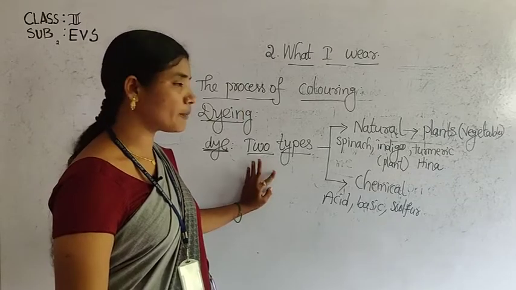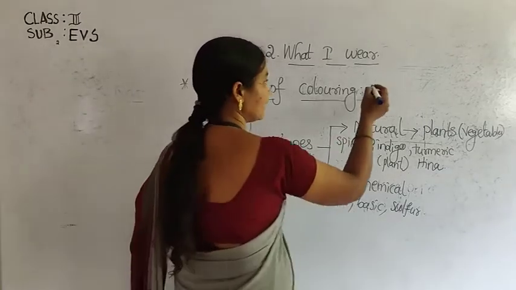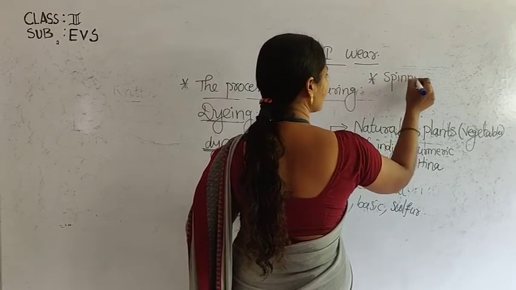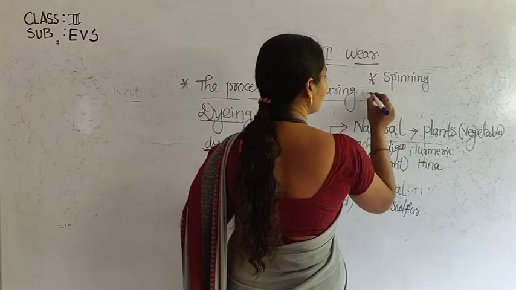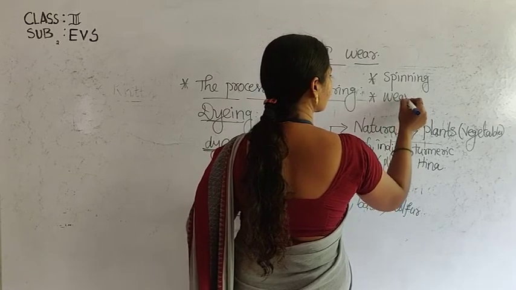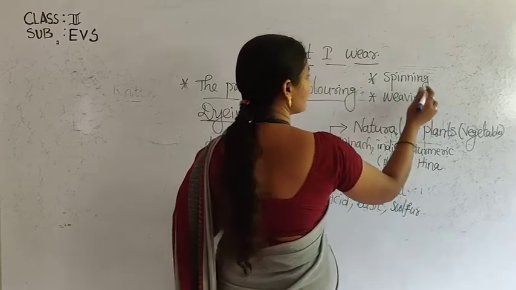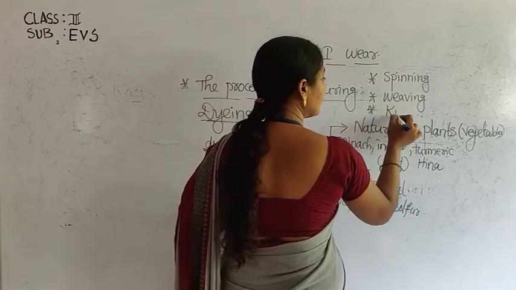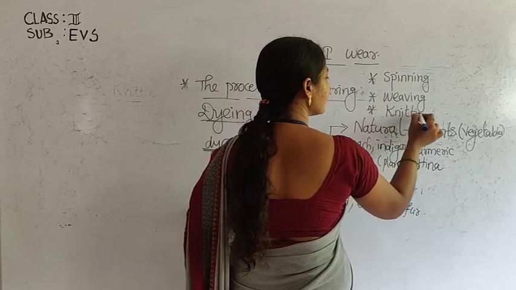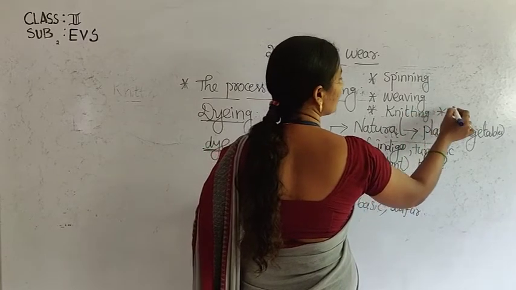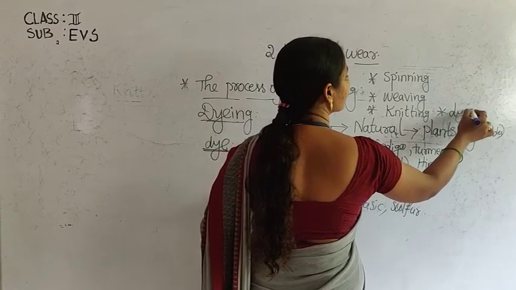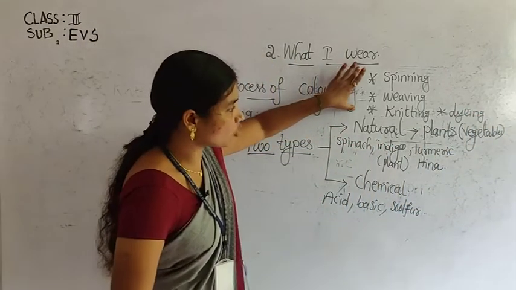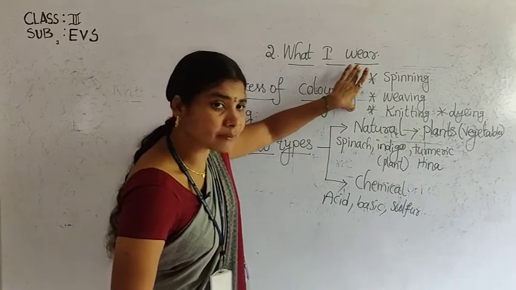So, in this topic, what did we discuss? First, we discussed spinning, and again weaving. We discussed spinning, weaving, knitting, and dyeing. So these four are the new terms, children.